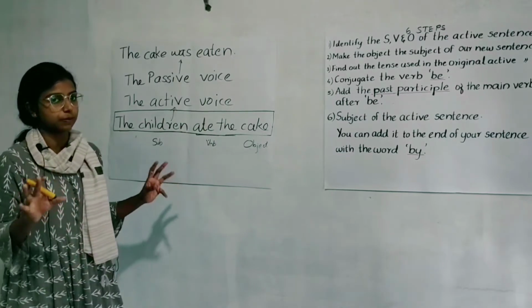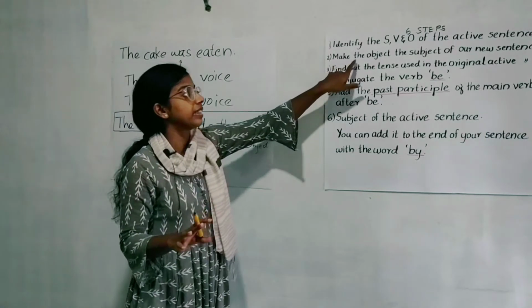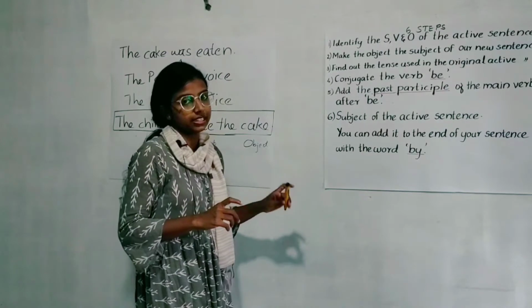Then what about the next step? We have completed the first step. Next, make the object the subject of our new sentence. What is the next step?